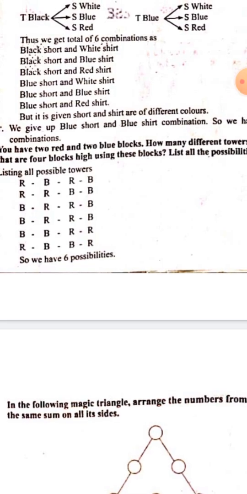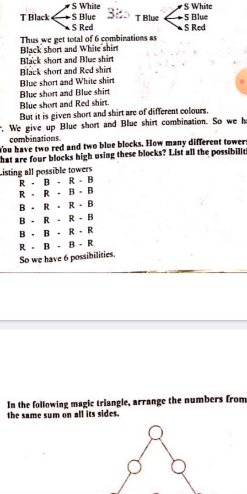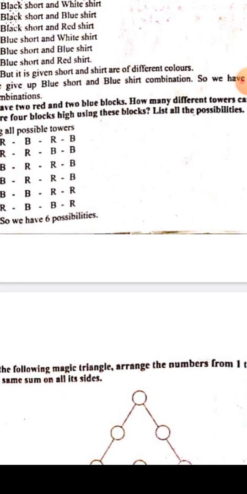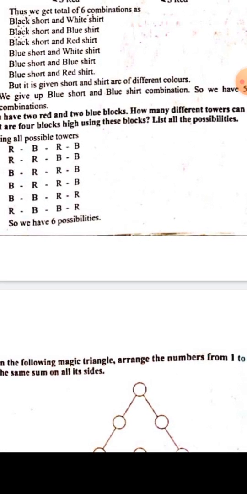So add the left-hand side: same answer or not? Add the right-hand side: same answer or not? Add the bottom: same answer or not? That's it. So we have 1 to 6, correct? So look at the triangle. This is our triangle. At the top is one circle, below that two circles, and below that three circles.